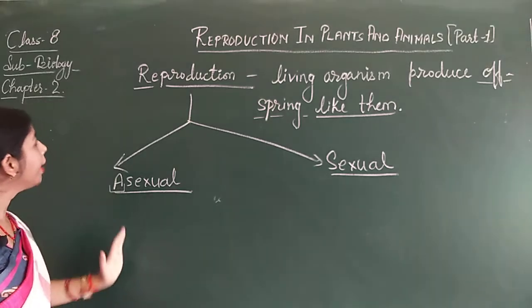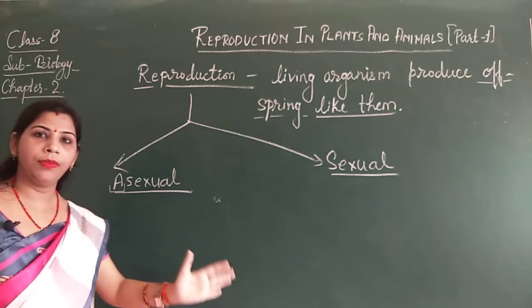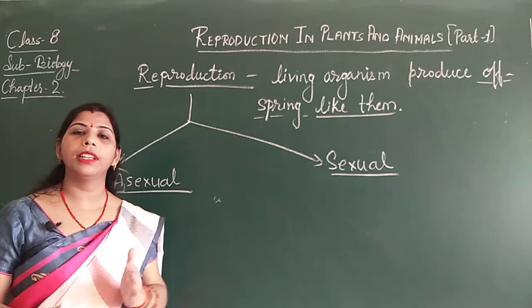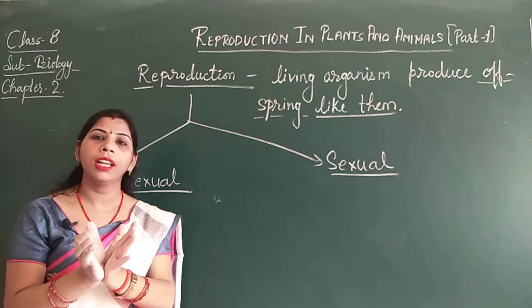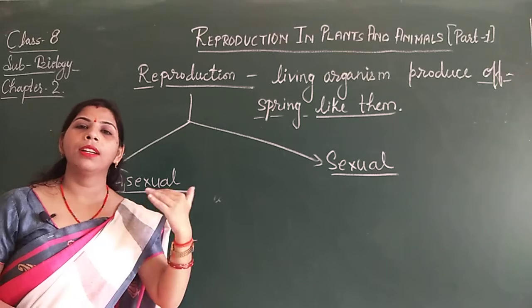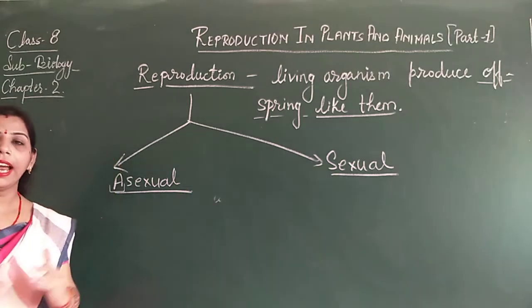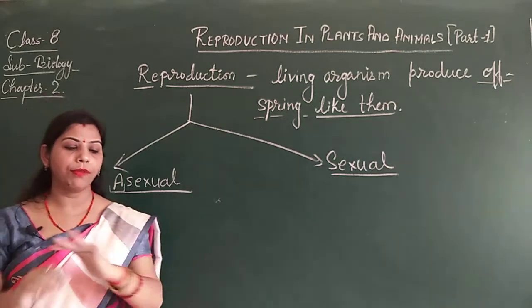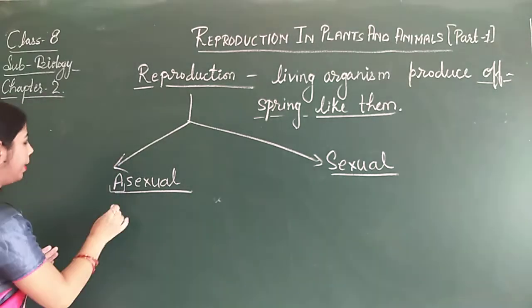That means if reproduction occurs without the formation of gametes, and the organisms reproduce by their body parts, that reproduction is known as asexual reproduction. That means without the formation of gametes.